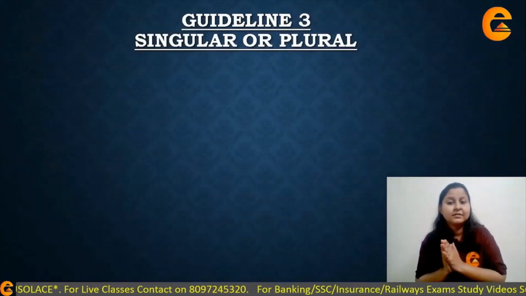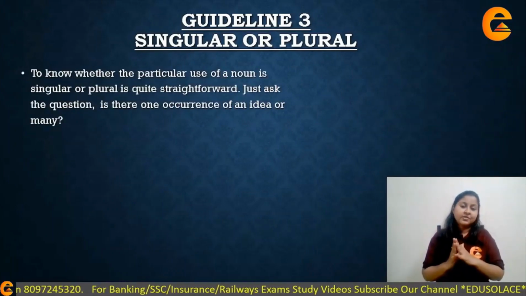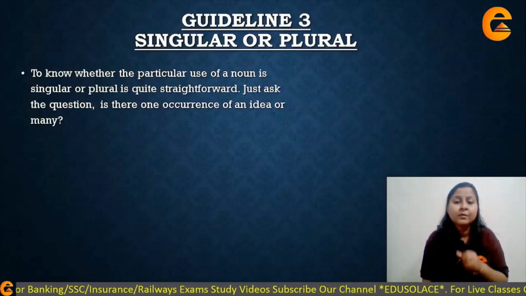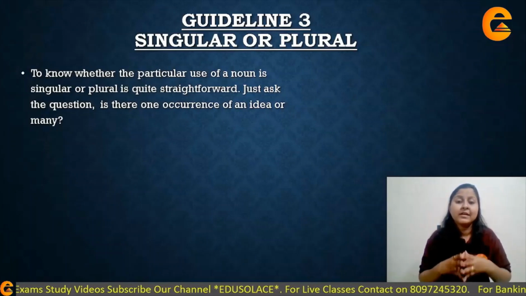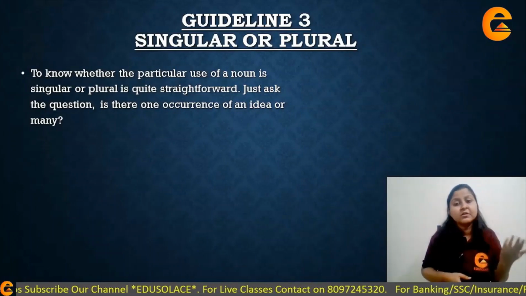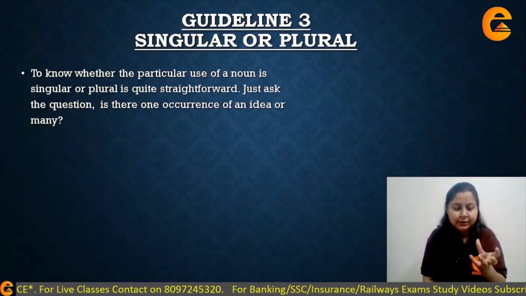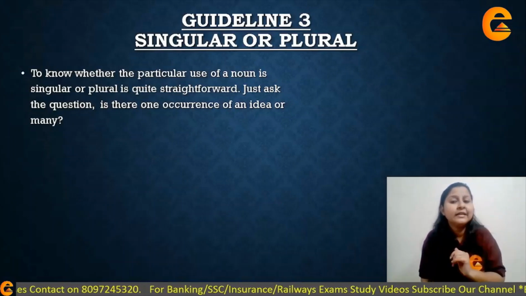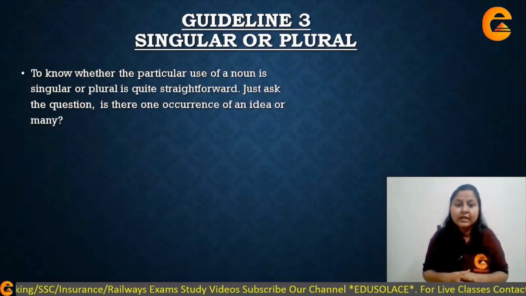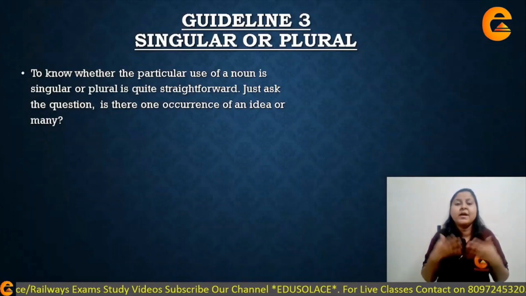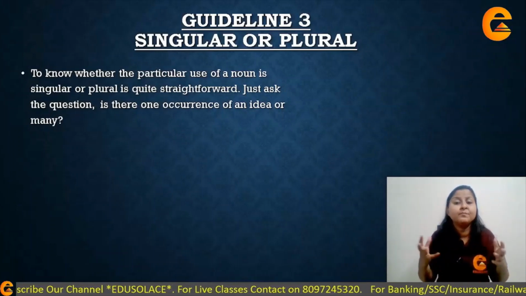And last but not the least, coming down to guideline 3. Now in guideline 3 it is talking about singular or plural nouns. Now again, this is about what type of noun category it is, whether it's a singular noun or plural noun. Accordingly, now we will give the article to it, whether a definite article or an indefinite article. So to know whether the particular use of a noun is singular or plural, it is quite easy. It is quite a straightforward task. Just ask the question, is there one occurrence of an idea or many?